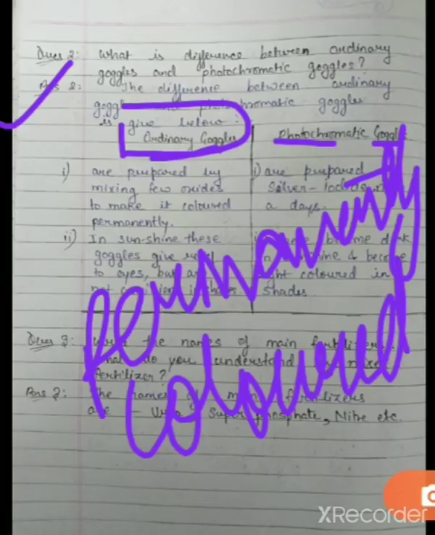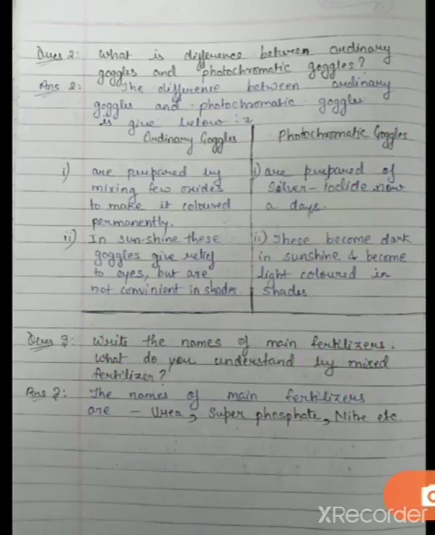So whenever you are in dark light, जब आप dark light में हैं, okay, then you are not able to see anything, and if you are in sunshine, these goggles give relief. जब आप sunshine में होते हैं तो ये goggle relief देते हैं, लेकिन अगर आप shades में हैं या dark में हैं, तब जो है ये आपको कोई भी relief नहीं देते हैं. Okay, you are not able to see normal things.